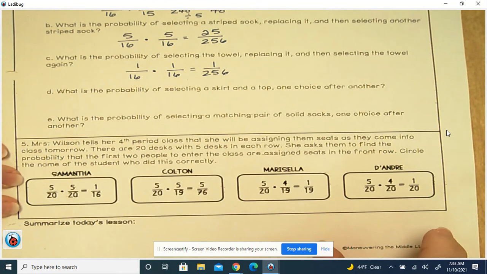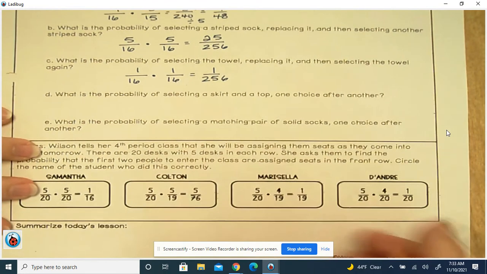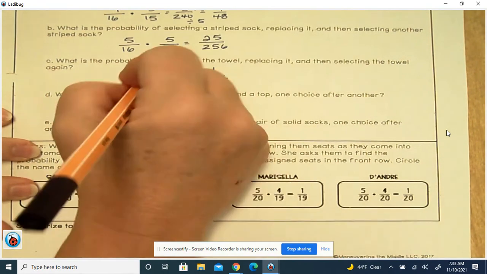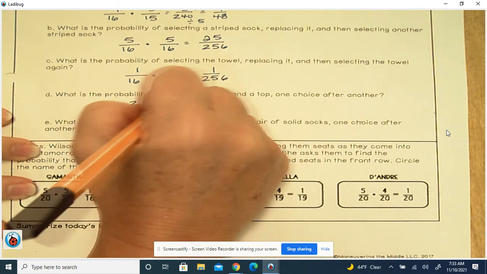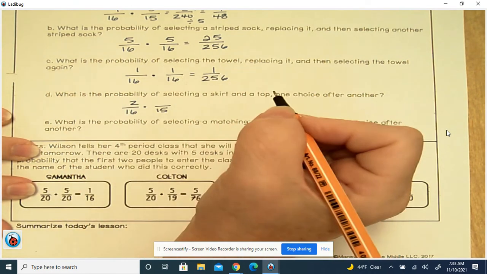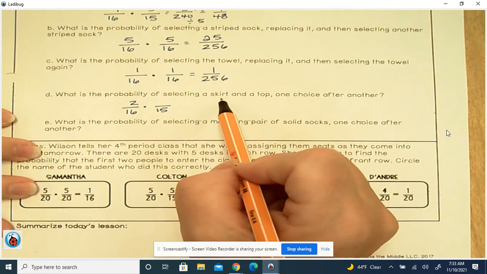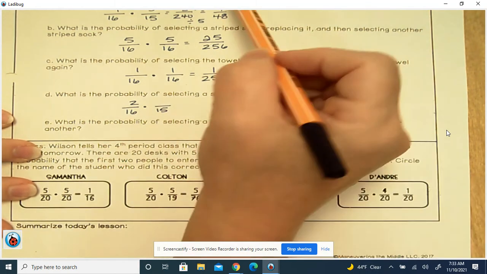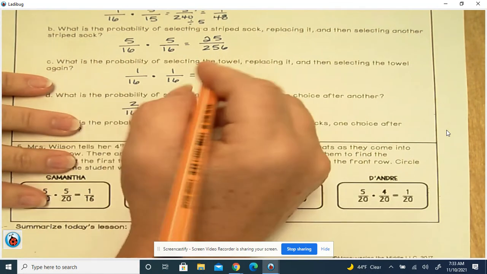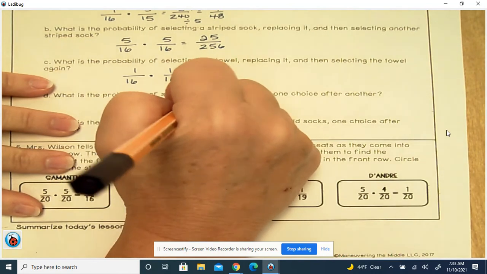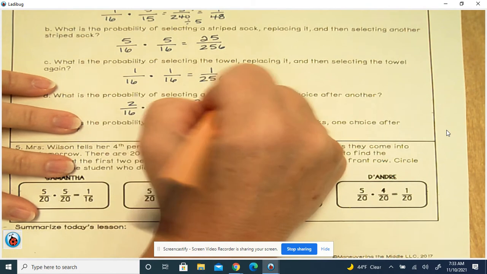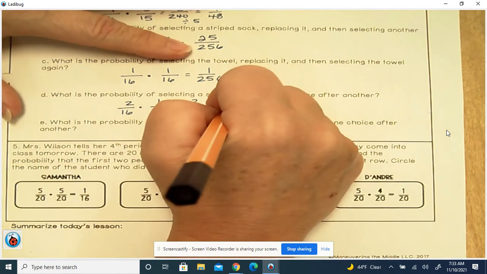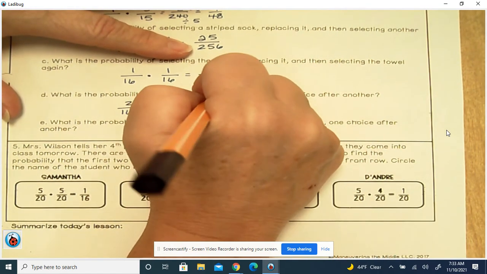What is the probability of selecting a skirt and a top, one choice after the other? So for skirts, we've got 2 out of 16. And we're selecting another, so this one's going to be 15. And then a top, one choice after the other. And how many? We only have 1 top. So we multiply those. 2 times 1 is 2, and 16 times 15 is 240. And that simplifies to 1 over 120 when we divide it by 2.